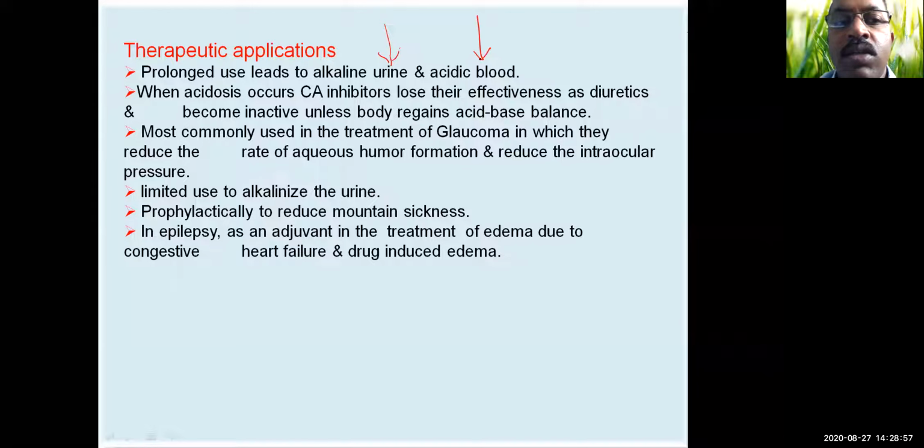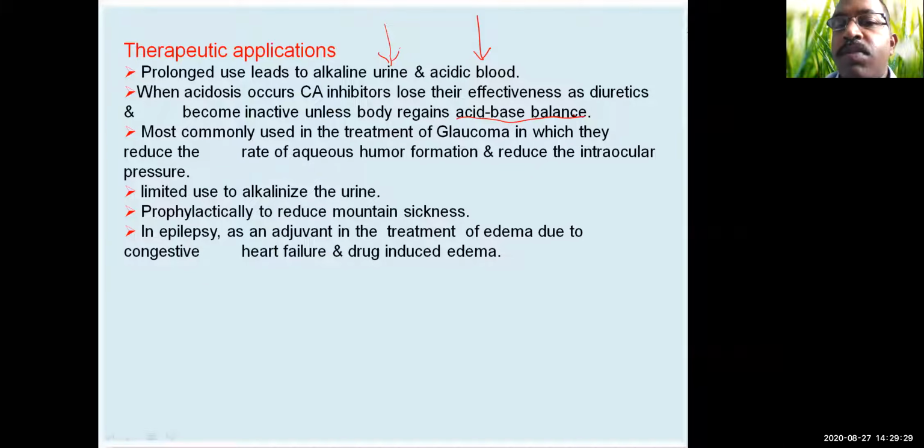So when acidosis occurs, carbonic anhydrase inhibitors lose their effectiveness as diuretics and become inactive unless the body regains acid-base balance. So if systemic acidosis occurs, then these carbonic anhydrase inhibitors lose their capacity to act as diuretic agents. And once the acid-base balance is back, then they can work.